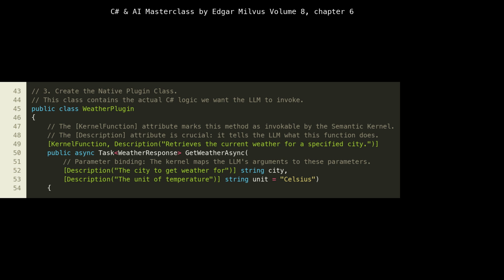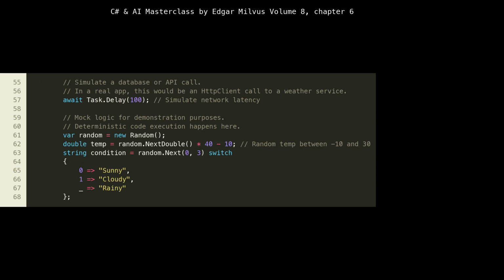Inside the GetWeatherAsync method, we find the core logic for retrieving weather information. Observe the await Task.Delay(100) at line 58. This line simulates network latency, which is a common characteristic of real-world API calls to external weather services or databases. In a production environment, this would be replaced with an actual HTTP client call to a third-party weather API. The subsequent lines, from 60 to 68, implement mock logic to generate a random temperature and condition. We're using Random to produce a varied output for demonstration purposes.